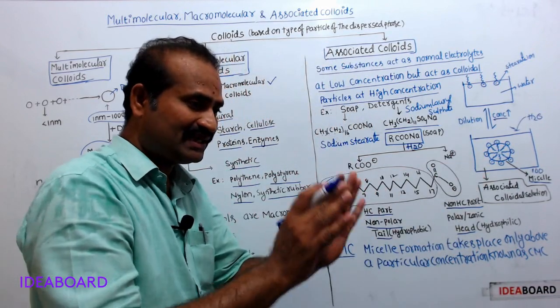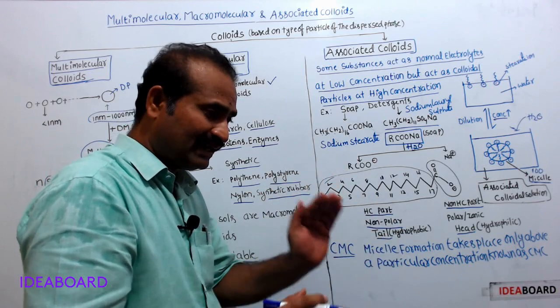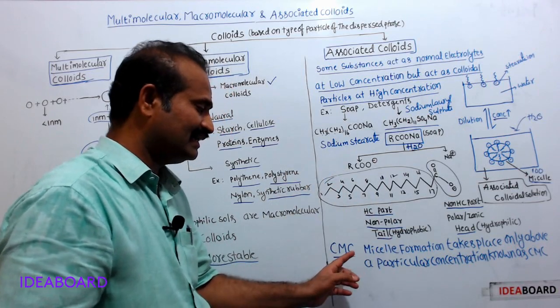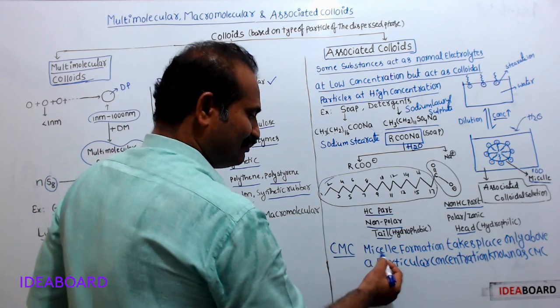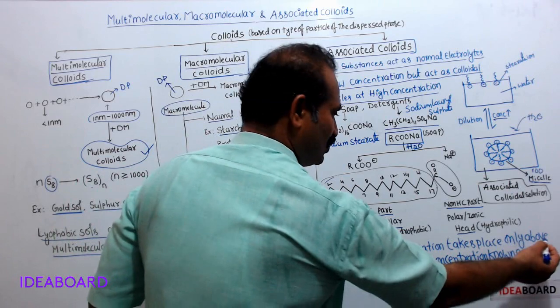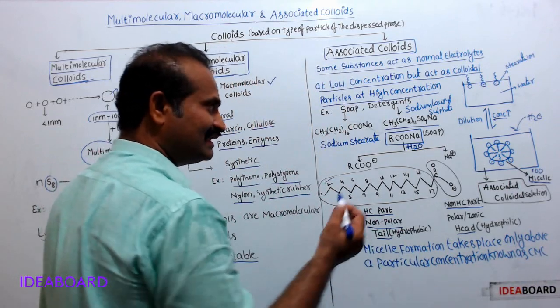See, micelle formation takes place only above a particular concentration. That particular concentration is known as critical micelle concentration.